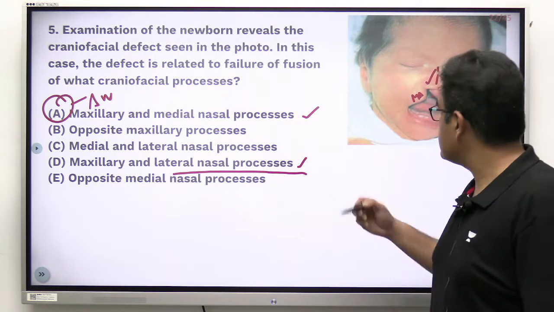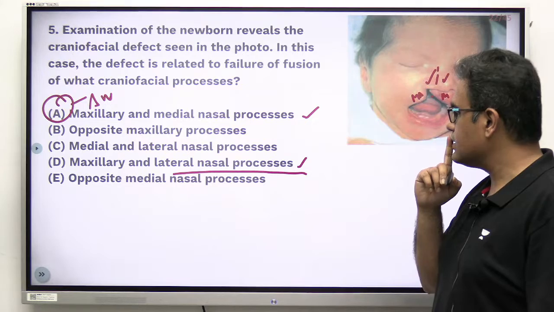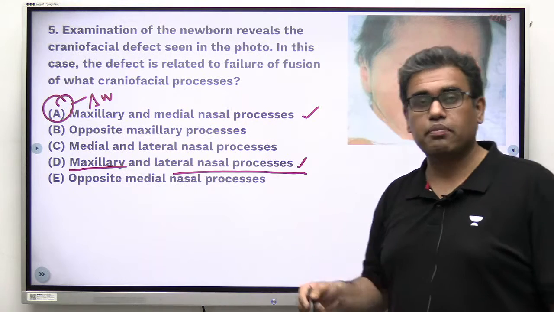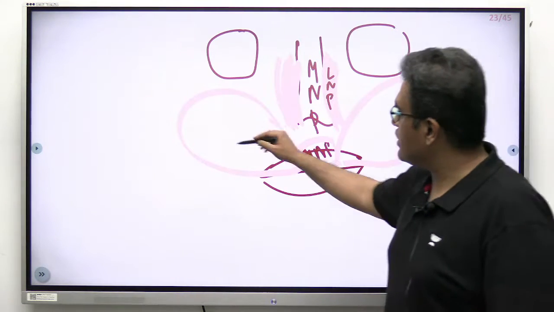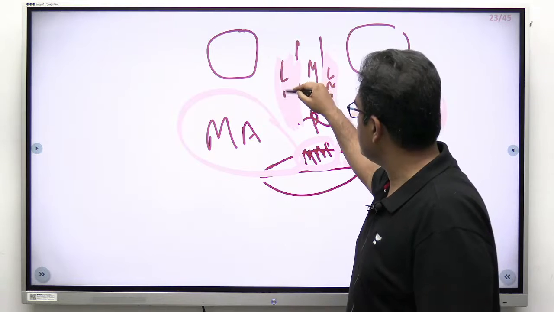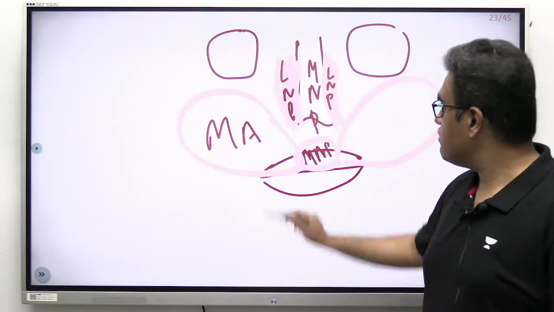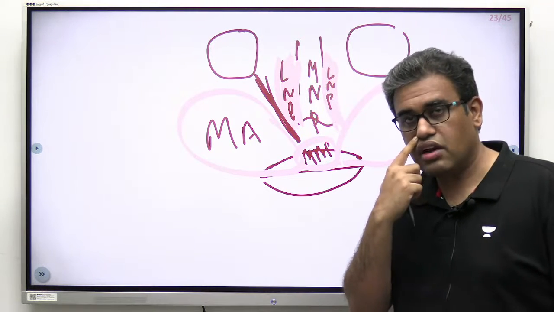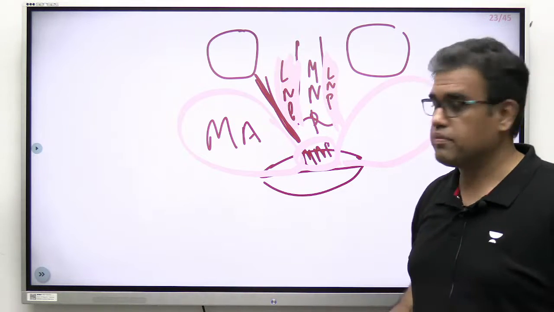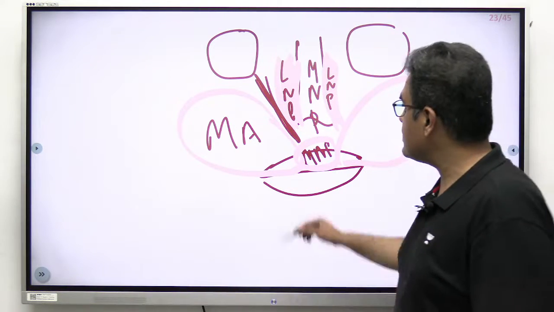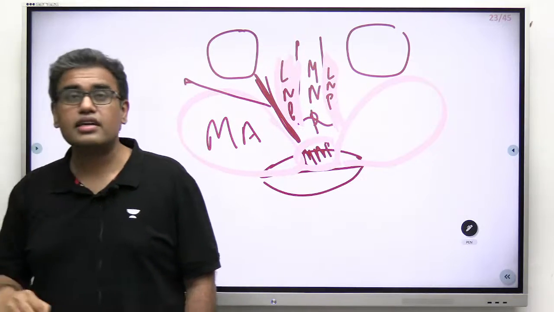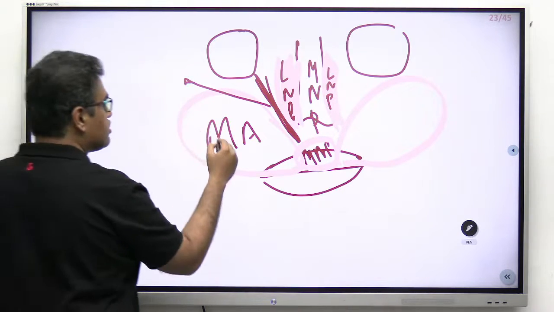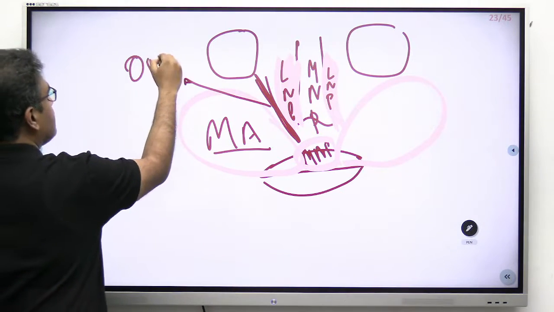Okay. So understand now, if the question comes like this, let's take this option only, maxillary and lateral nasal process. When these don't fuse, what will happen? Look over here, this was the maxillary process and that is the lateral nasal process, this is our option number D. If these don't fuse, there will be a fissure over here, going from the side of the nose to the medial canthus of the eye. We call this the oblique facial cleft. We don't call it a cleft lip, which is actually the unilateral cleft lip. But this non-fusion of maxillary with lateral nasal process is the oblique facial cleft.